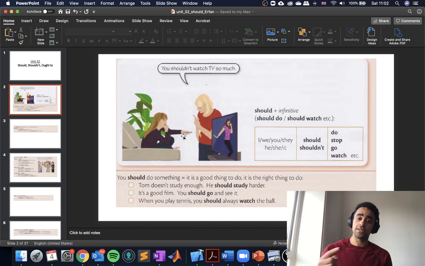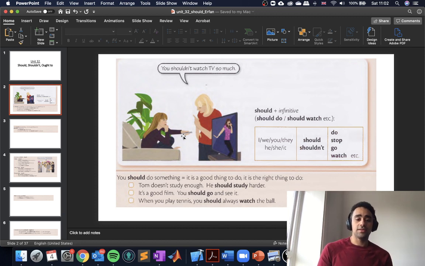It's a good film, you should go and see it. It doesn't mean it's the right thing to go see a movie. It's not the right or wrong thing to see a movie, but it's a good idea. You should see the movie.